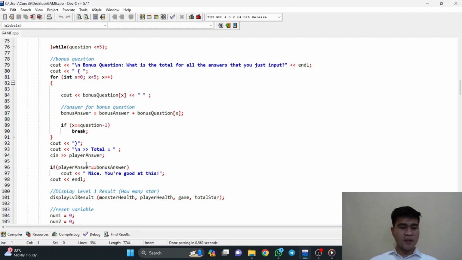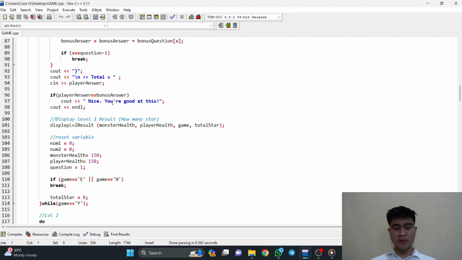But before that, how do we determine if the answer is right or wrong? We just use another for loop statement, where we repeat the bonus question, and then we assign bonus answer, and then we assign bonus question plus bonus answer into bonus answer, so we can determine if the answer is right or not. So that is it for the bonus question.